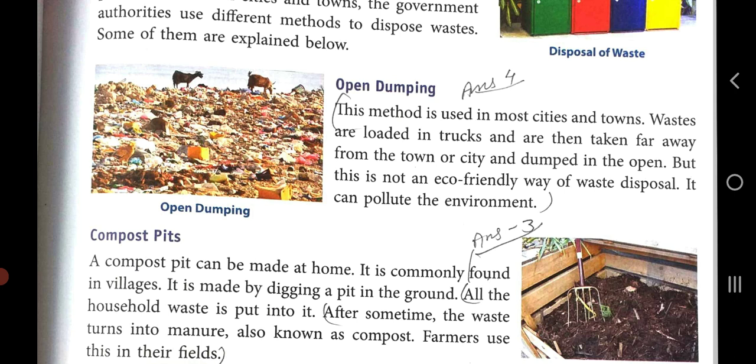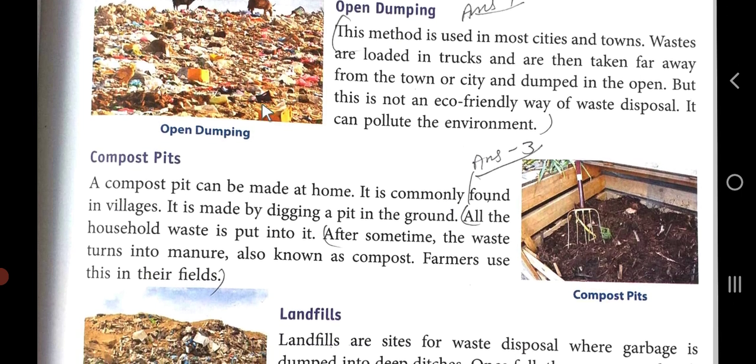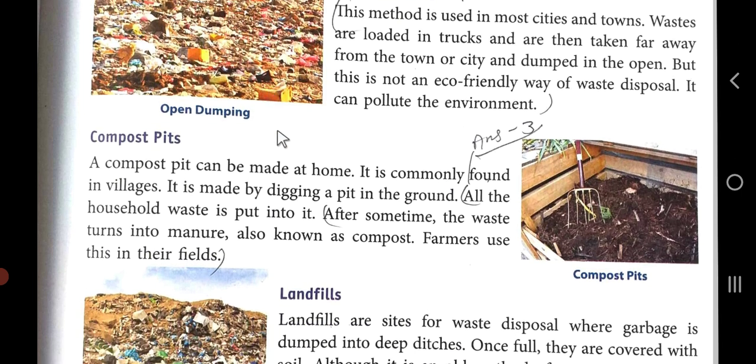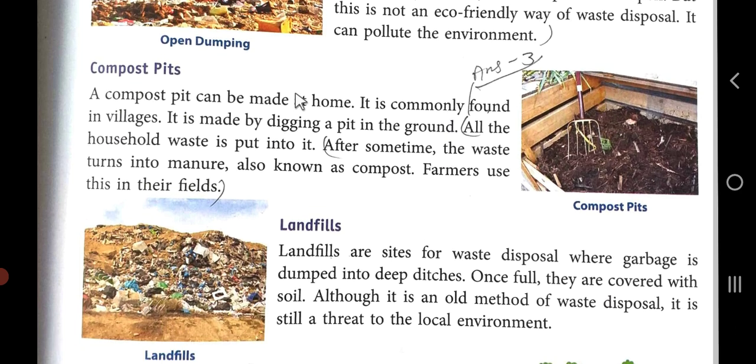So if it will be kept there for 3-4 days or 5 days, definitely a foul smell or a bad smell can pollute the environment. We cannot breathe properly when a foul smell comes to our nose. So open dumping is not an eco-friendly way to dispose of waste.